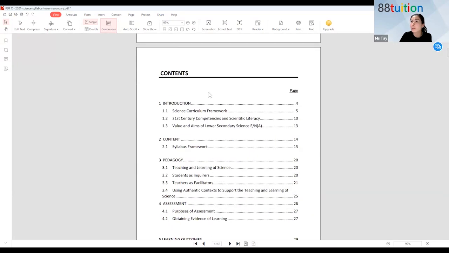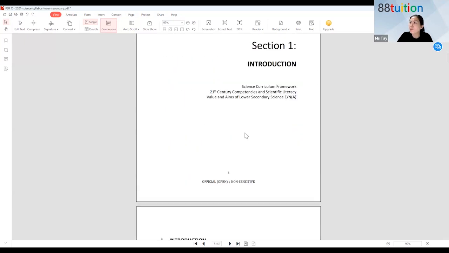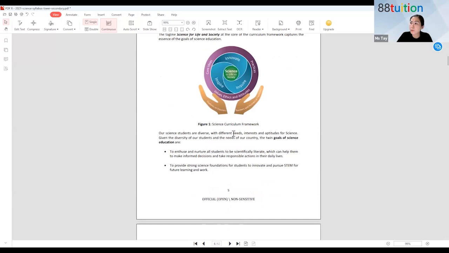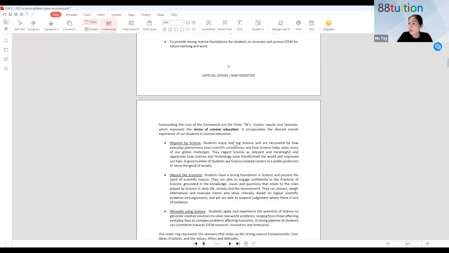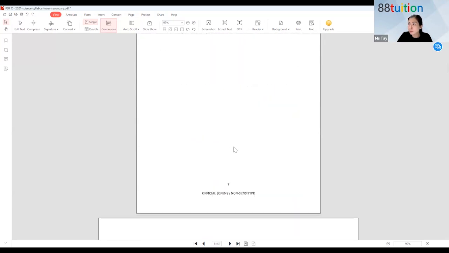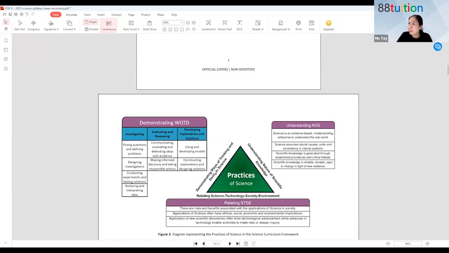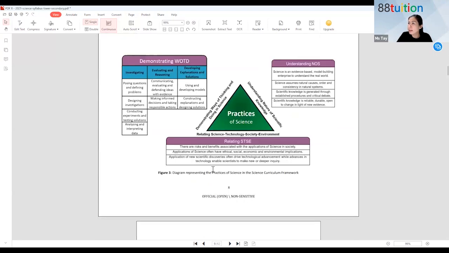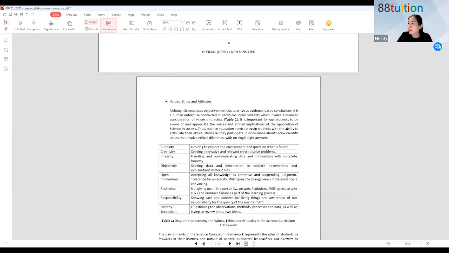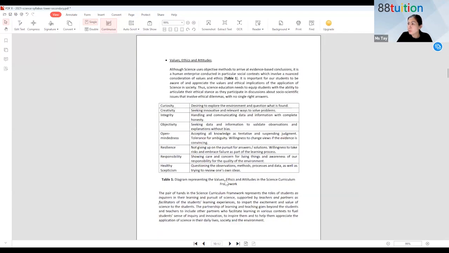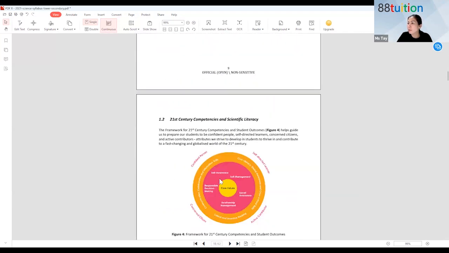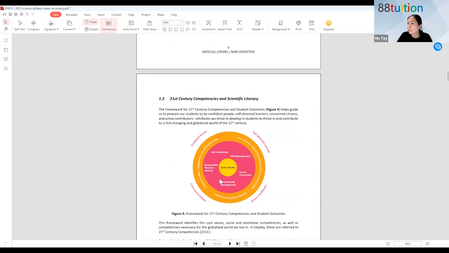When you look at the syllabus document, it's a 62-page document. This can be downloaded at the MOE website, but let me just show you first. Later I'll send you a copy so you know what to expect. You can read all this on your own. What we will be looking at, the most important part for you, is the content.